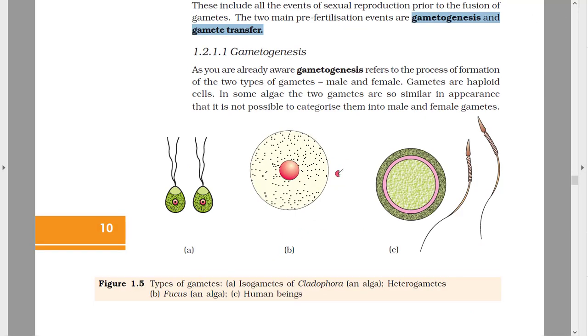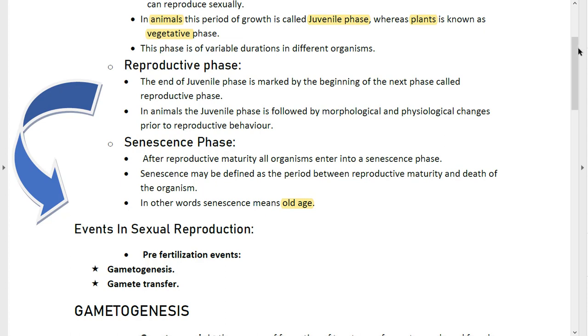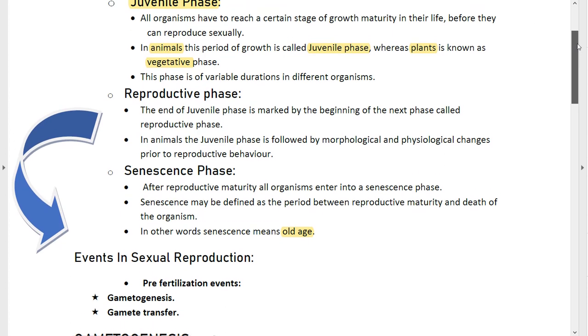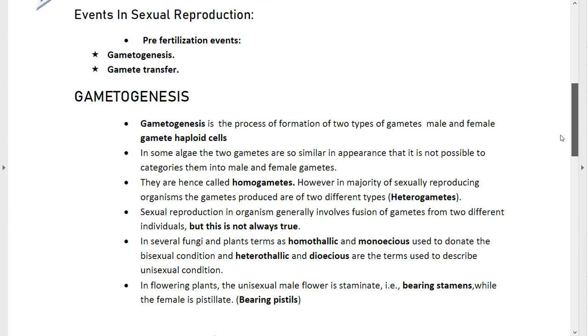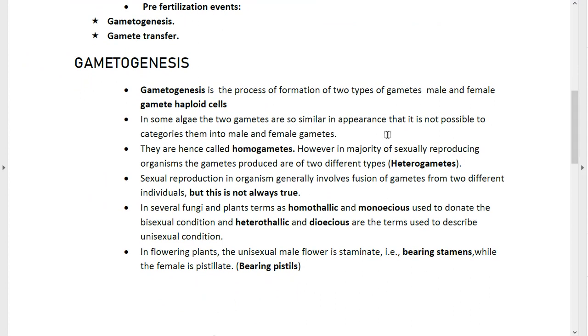Now let's go back to our notes. You can see an arrow marked over here that within the reproductive phase the sexual reproduction occurs. So beginning with your gametogenesis, let us discuss. Gametogenesis is the process of formation of two types of gametes, males and females.